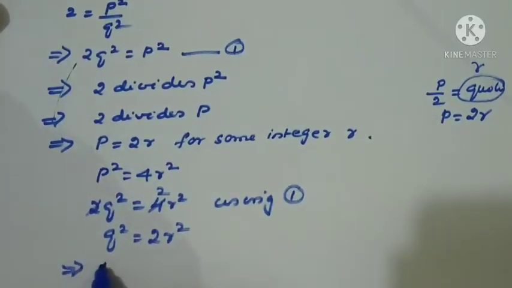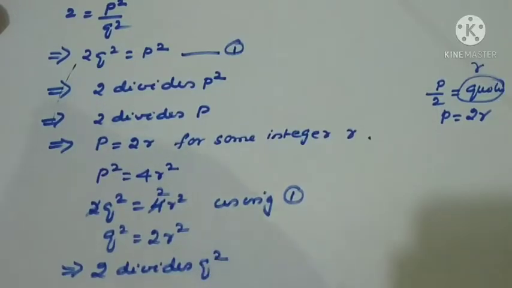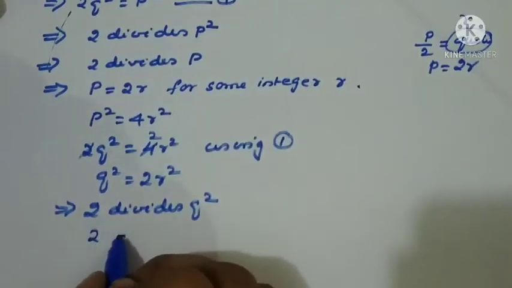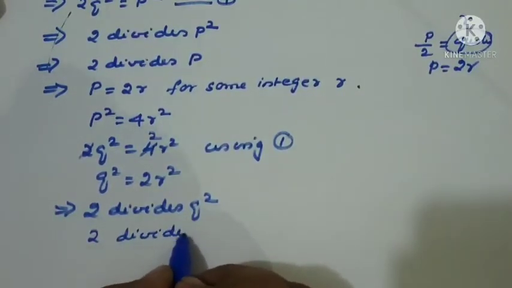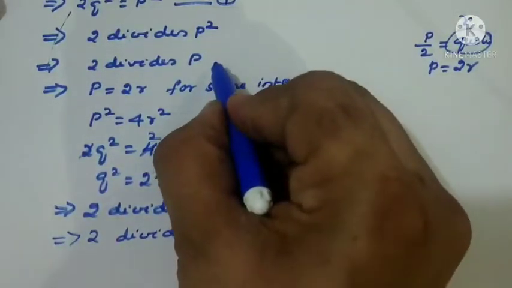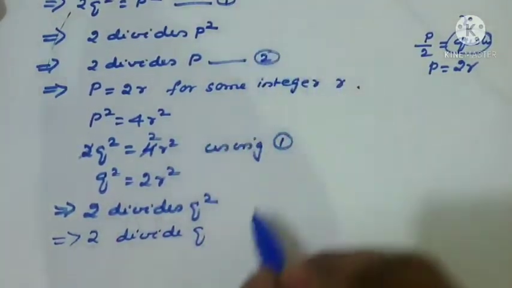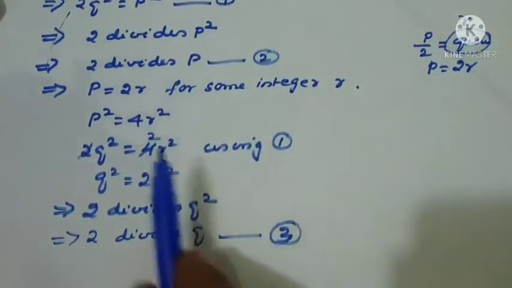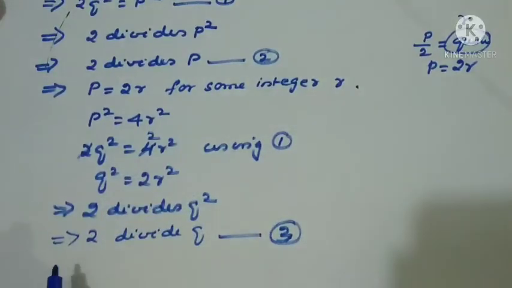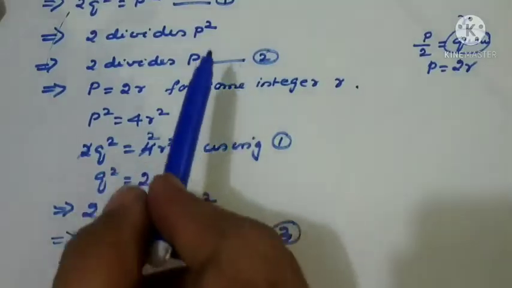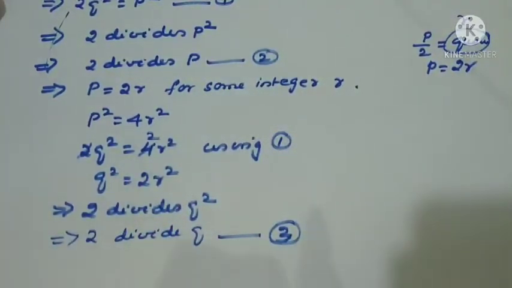If 2 divides q square, then by the theorem, 2 divides q also. So now you see here, 2 divides p, I will make it equation 2, and 2 divides q as equation 3. By 2 and 3 we are showing that 2 is a common factor for p and q. But what we assumed in the beginning is that p and q are co-prime.